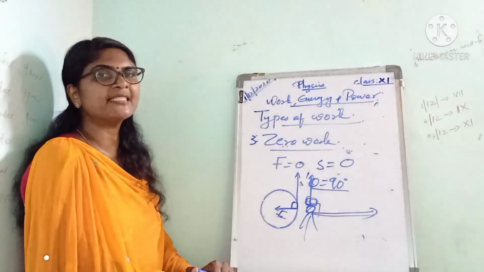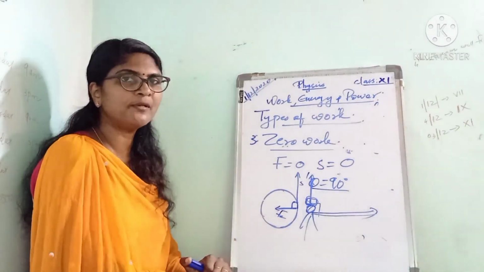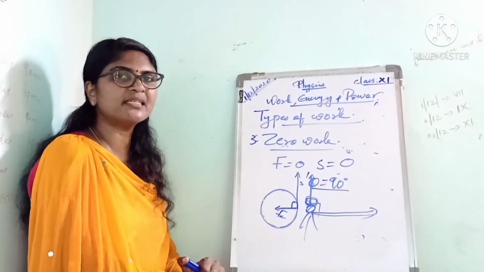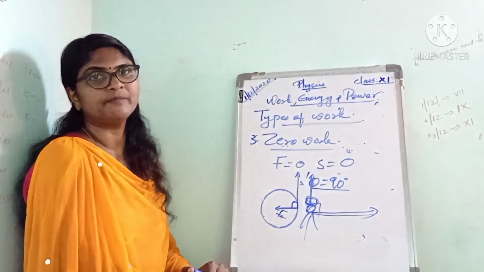Then what is the SI unit of work? Joule. Then what is 1 joule? If we apply a force of 1 Newton and the body is displaced through a distance of 1 meter, then the work done is 1 joule. Listen to it.